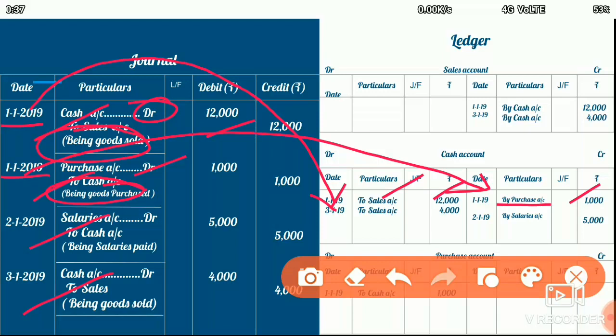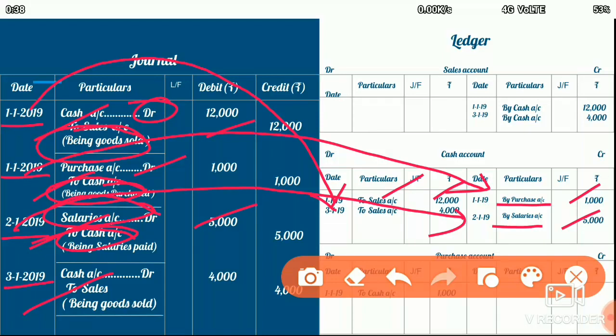Then the next one we have on the 2nd, here again the cash is credited, so I go to the credit side of the cash account, and the amount was paid for salaries, so I write the date on the 2nd, by salaries account, the amount is 5,000. Then the last transaction is related to sales.